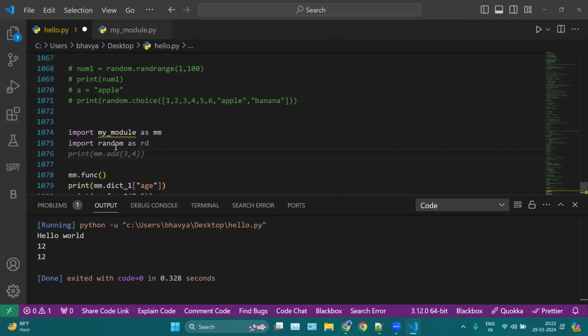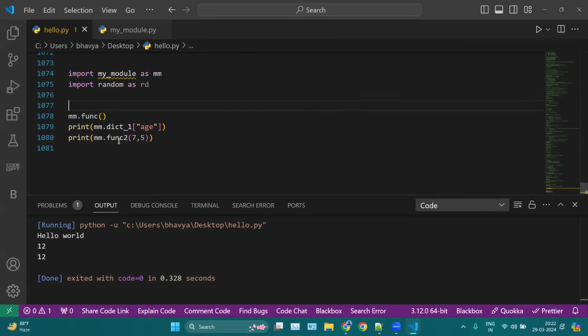Now every time you want to use random, you will use rd here in place of random. It is like a short form of writing your module's name, because every time you want to access any function, anything from your module, you have to mention the full name. So that is why we have this alias, which is like a short form of your module name. So you can also use this alias.